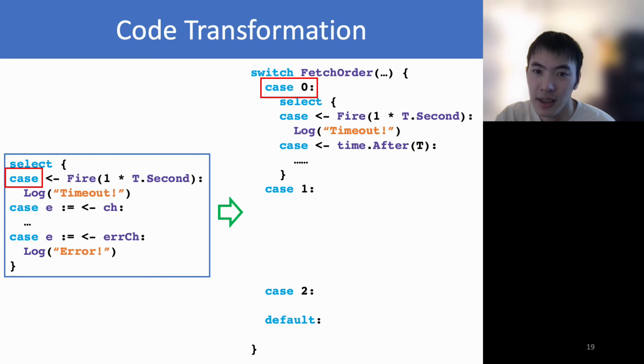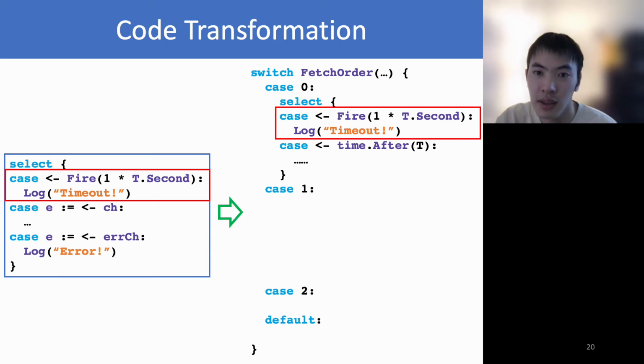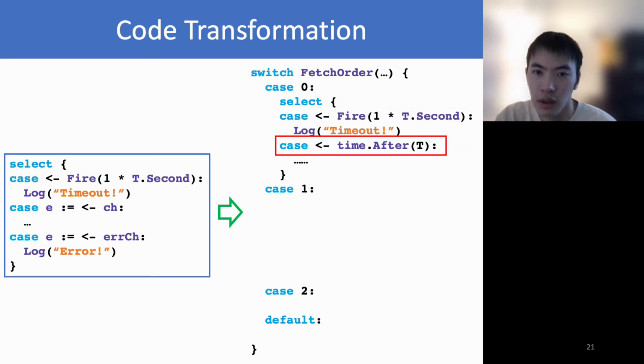To prioritize the ith message, we implement the body of the ith switch case as a select with two cases. The first case is the same as the ith select case, with the same channel operation and the same body. The second one is a timer with a period t, and its body is the same as the original select.